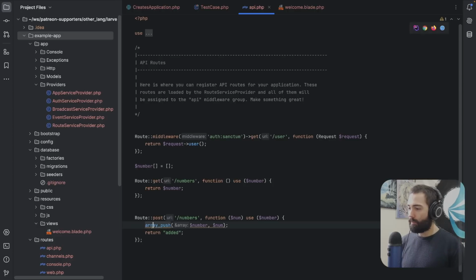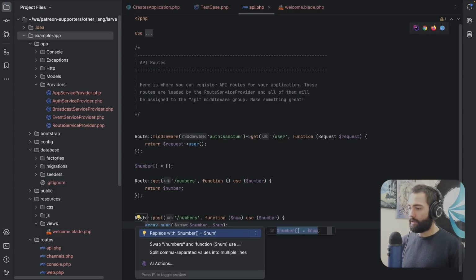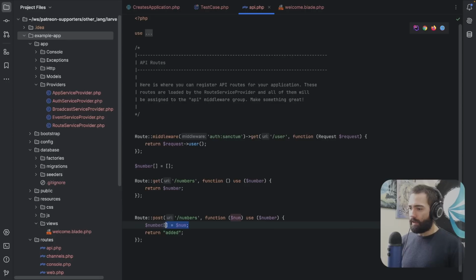Okay. What do we have over here? Replace with this. Okay, so I don't really like this. I like the previous option. I don't know if it's some kind of convention. Do let me know in the comments. Is this the de facto way to add things to an array? This looks a little bit weird to me. Okay. But anyway, we got our posts.